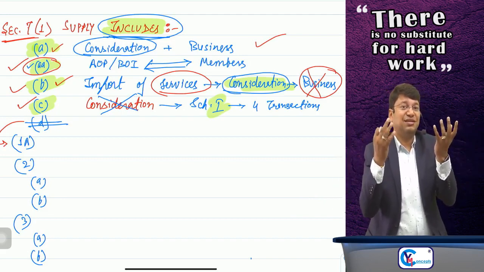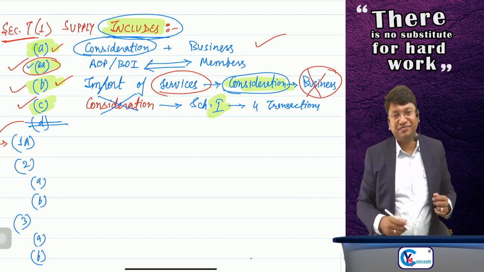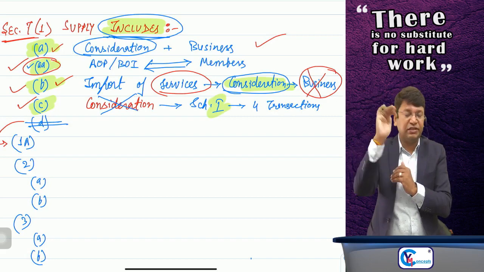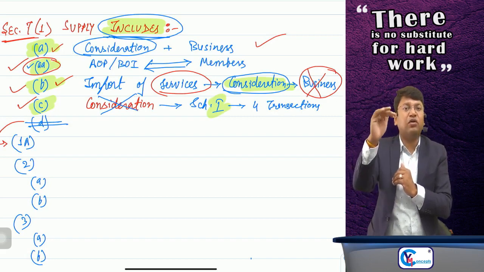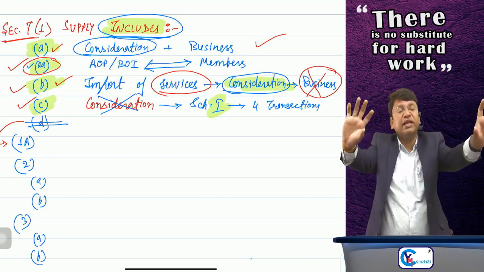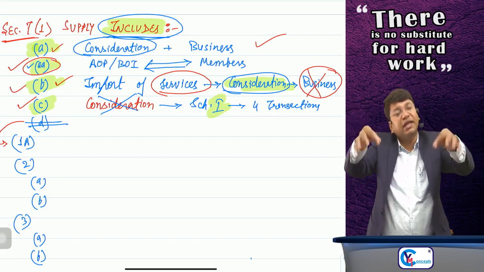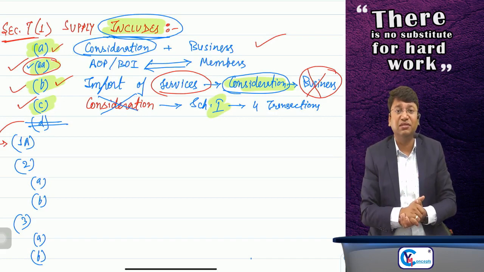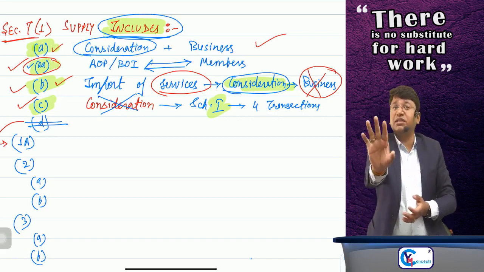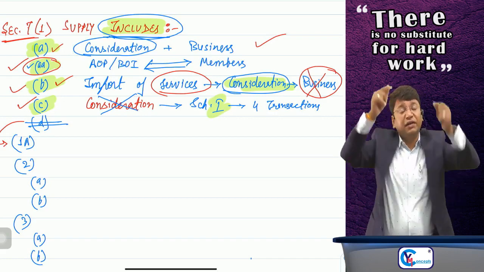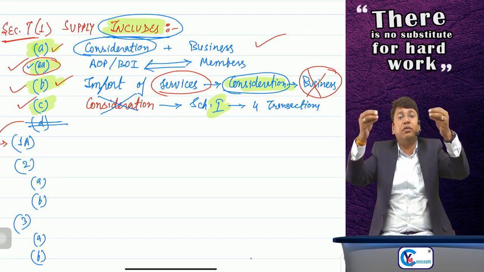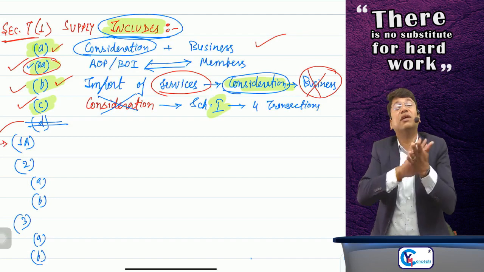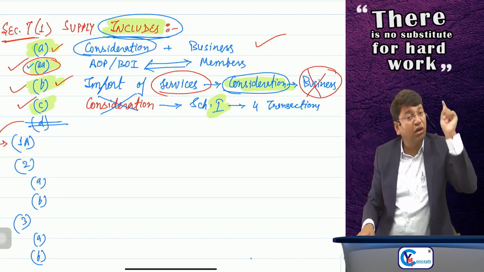Now refer clause number C. If your transaction is getting covered in clause number A, then it's fine. If it is getting covered in clause number AA or B, then it's fine. And if it is not getting covered in clause number A, AA or B, then check clause number C. But check clause number C only if it is without consideration. If it is without consideration, and if it is getting covered in any of the 4 paras given in schedule number 1, then it will be supply. Otherwise, it will not be supply at all.